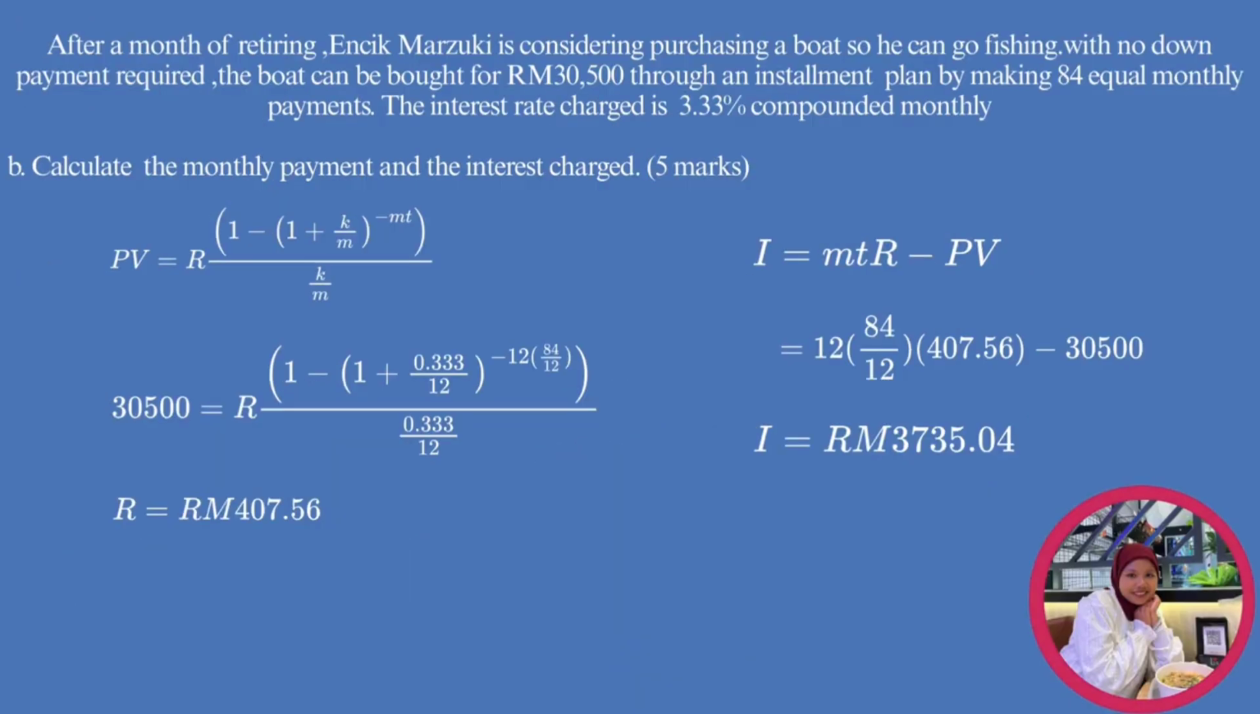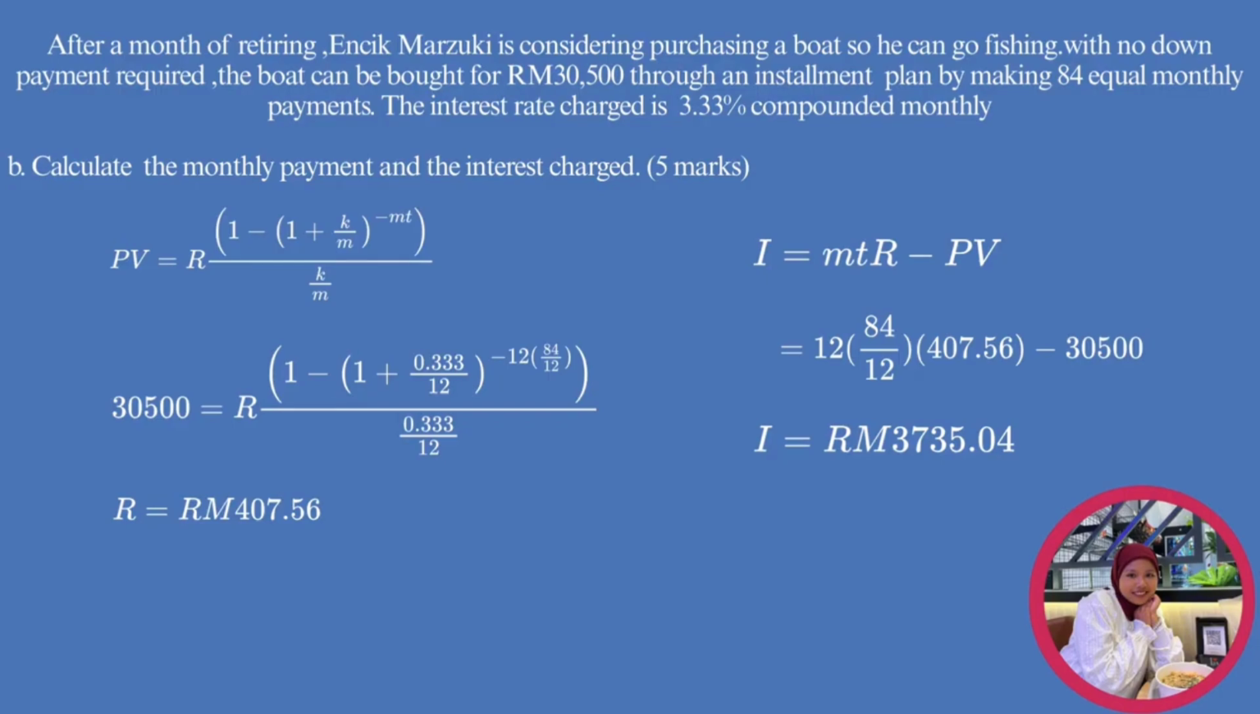Thank you. After a month of retiring, Encik Marzuki is considering purchasing a boat so he can go fishing, with no down payment required. The boat can be bought for RM 30,500 through an installment plan by making 84 equal monthly payments. The interest rate is 3.33% compounded monthly. Question B: calculate the monthly payment and the interest charge.